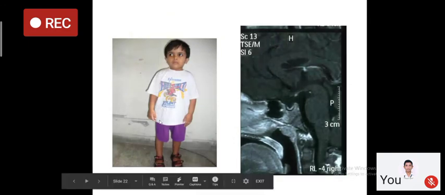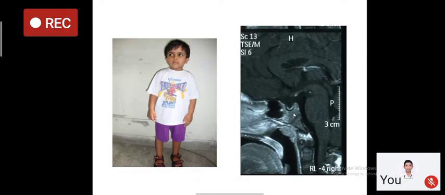Now, this is another short child. This is classical growth hormone deficiency, and this is an MRI of the pituitary. If you see, the pituitary gland is absent from the pituitary fossa. This is a sagittal section. The posterior pituitary bright spot is present here. This is an ectopic posterior pituitary bright spot, and the chiasma is absent. So the classical triad of panhypopituitarism is present in this short child, and this is the child who actually requires growth hormone.